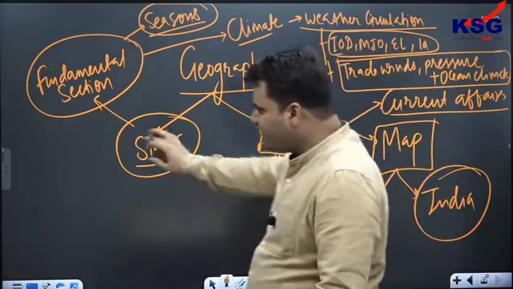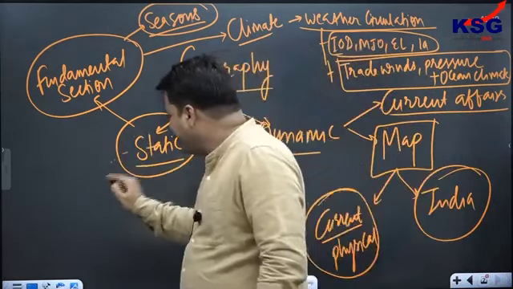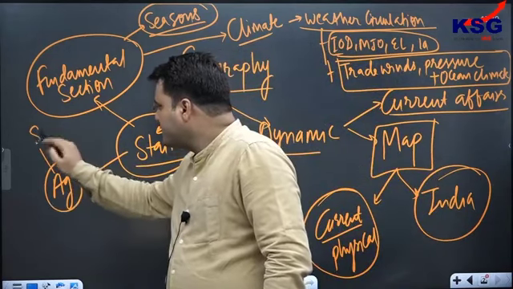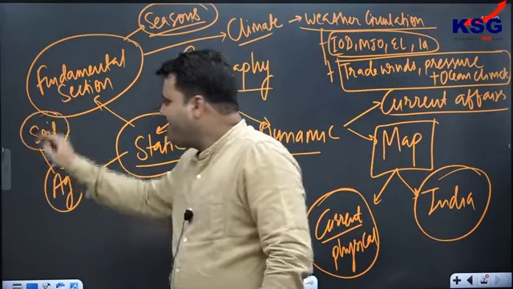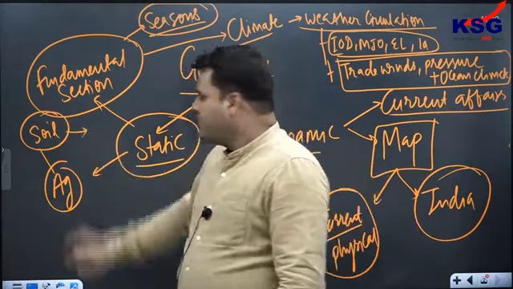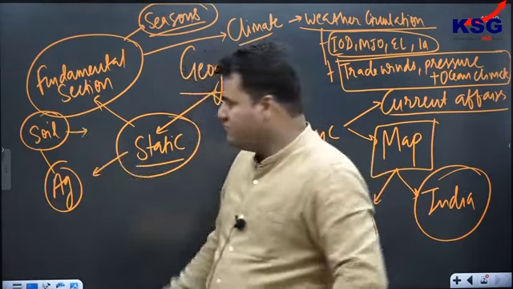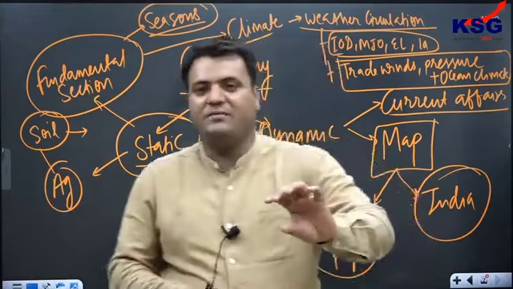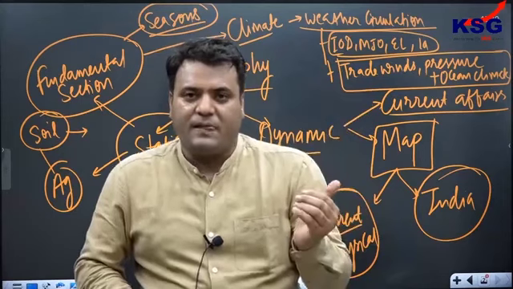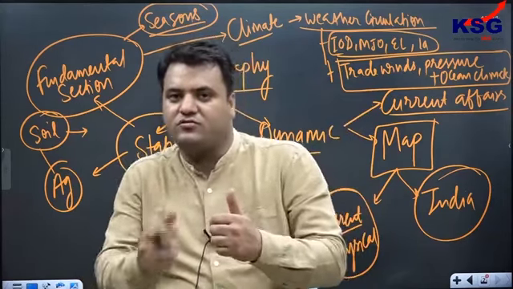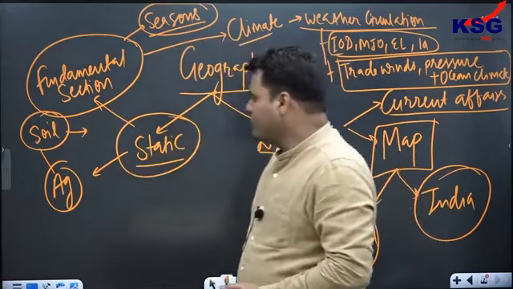Apart from this, if we see the static part, we have agriculture as well. In agriculture we have two things. First one is soil. In soils we are having a good amount of questions, and they'll add soil with the climate, and that becomes, let's say, the equatorial region. So vegetation will be there, and they'll give you a feature, and you have to think about which regions are there. So this kind of questions were also there.